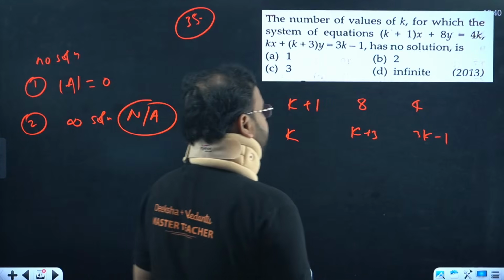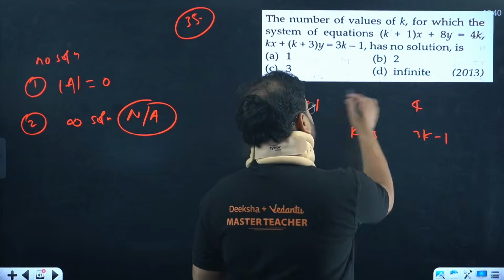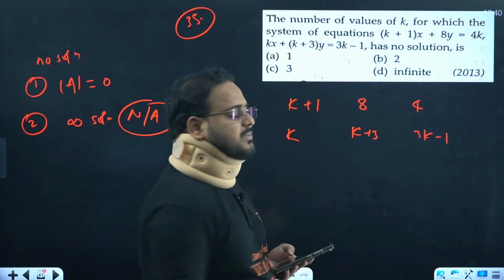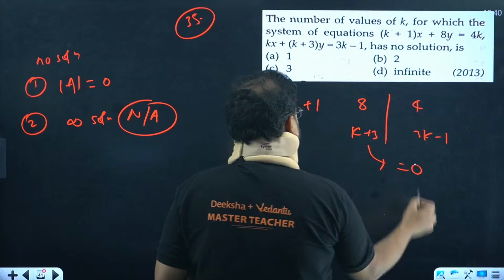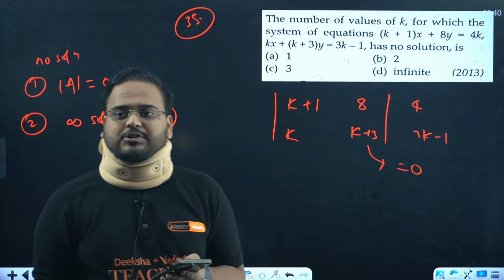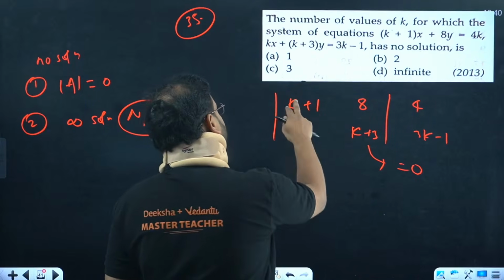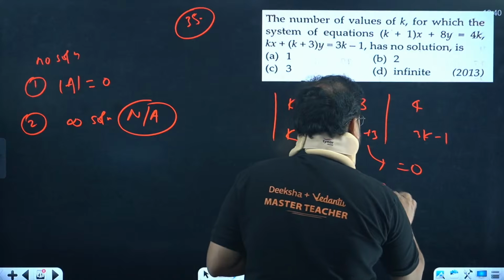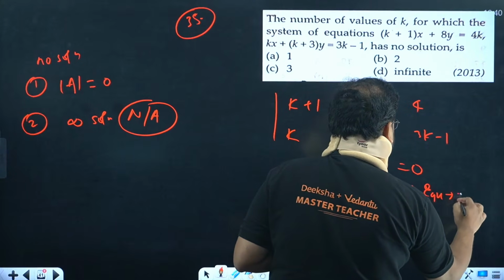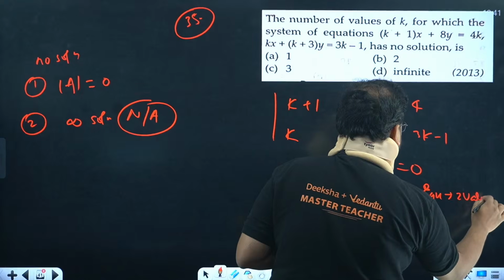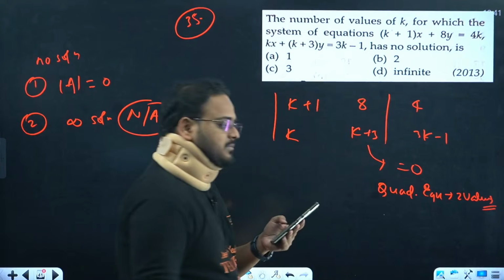So if you want, you can solve the determinant of this particular value and put it equal to 0 and find the value from here. If you check over here, it's coming as quadratic. K square will come. It's coming as quadratic equation. Means you'll have two values over here. Okay? Anybody has the answer?